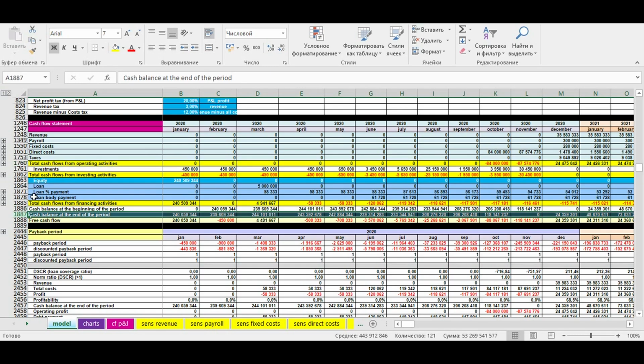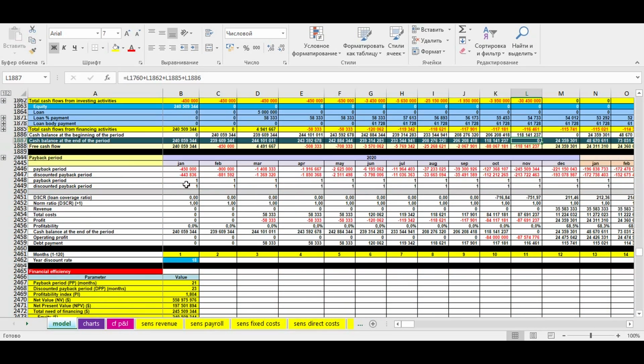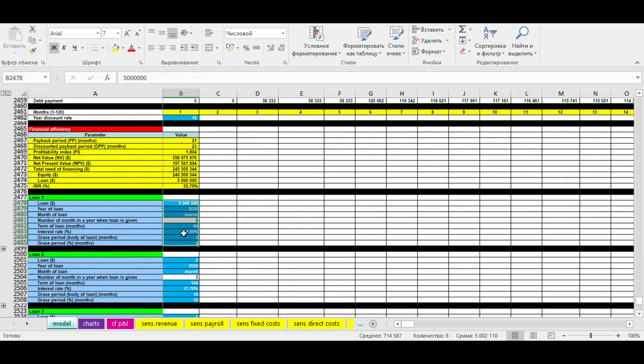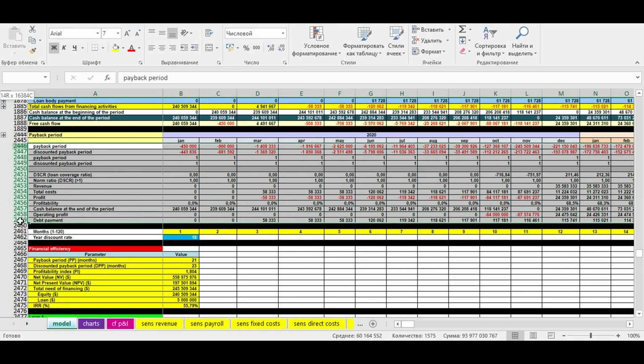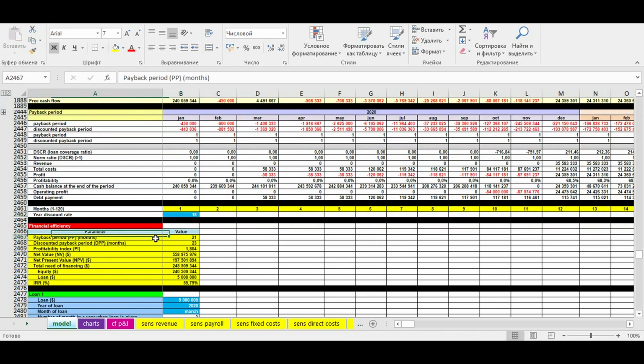Third, one of the main things you'll see from cash flow is total amount of money you need to start the business. If you see that total financing is bigger than amount of money you have, you can add loan parameters. Amount of loan, month and year you get it, loan term in months, interest rate, and grace period for interest and body payment of the loan. After cash flow statement, we can see lines with profit and profitability. Then you can set a discount rate and look at the final financial efficiency parameters of your business idea.